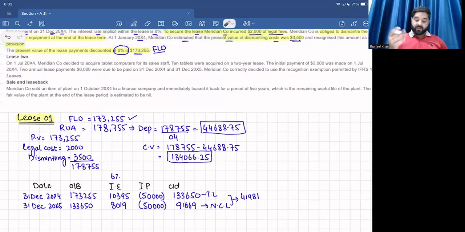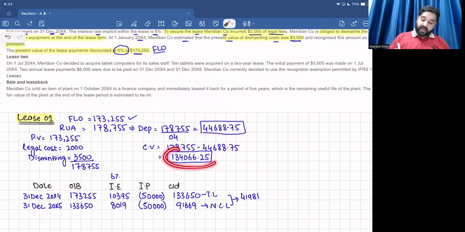If the requirement of the examiner is to calculate the depreciation expense, it will be this, right? And I will round it according to the requirement of the examiner. If they want the answer up to 2 decimal places, this will be the answer. If they want it up to 1 decimal place, then I will round it. If the examiner asks for the nearest dollars, meaning to remove the decimal places, then I will round it as well according to the requirement, right?